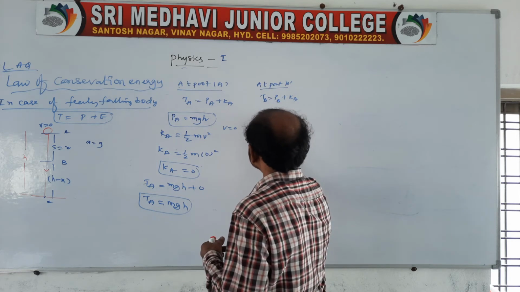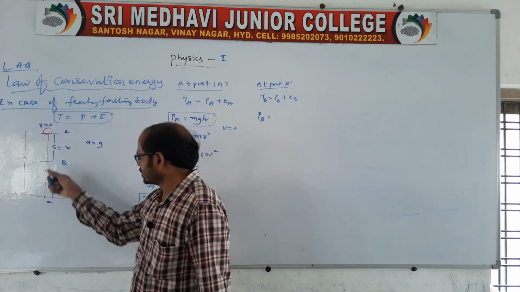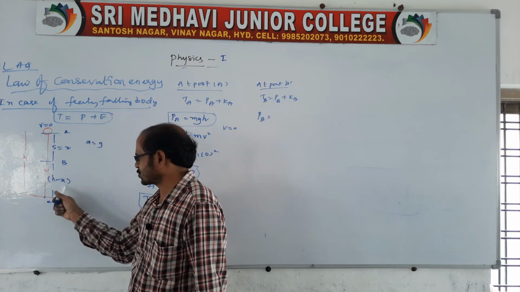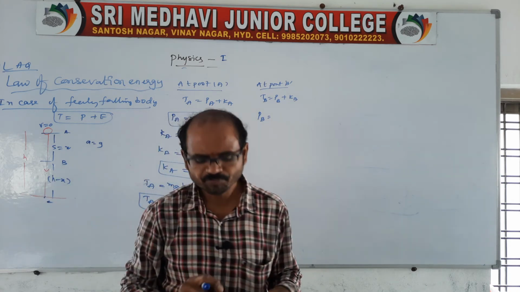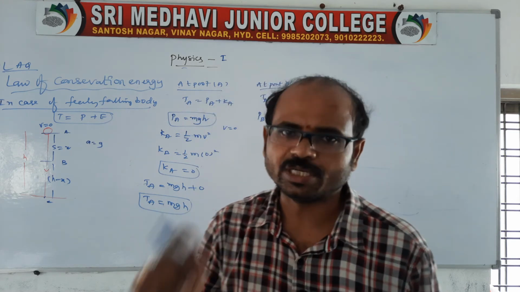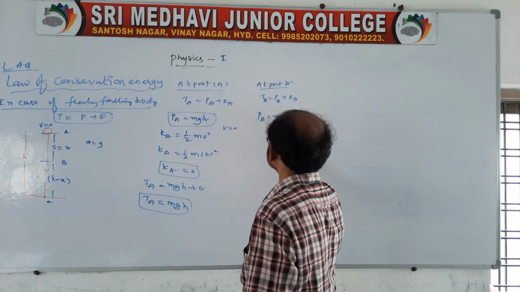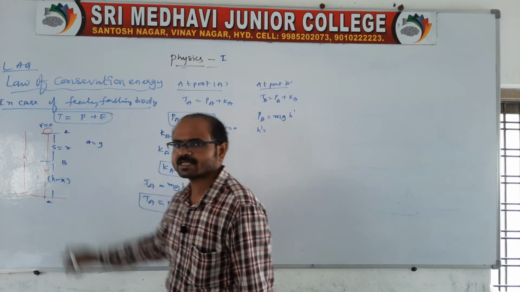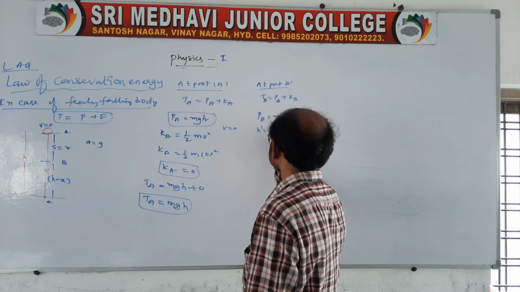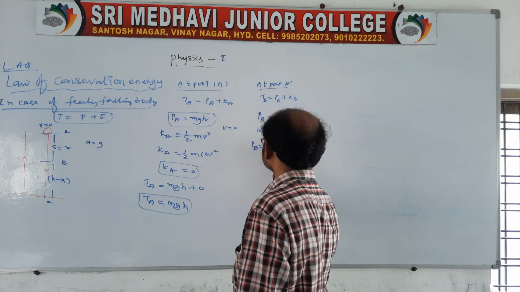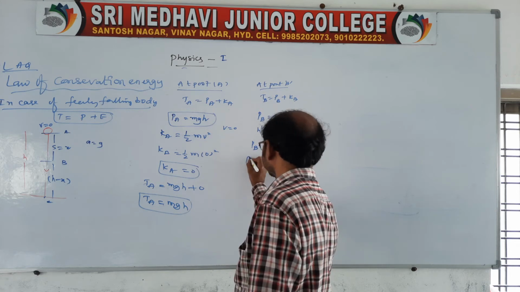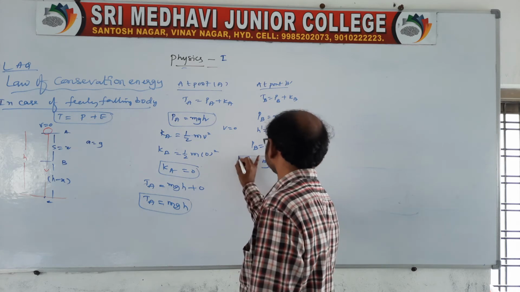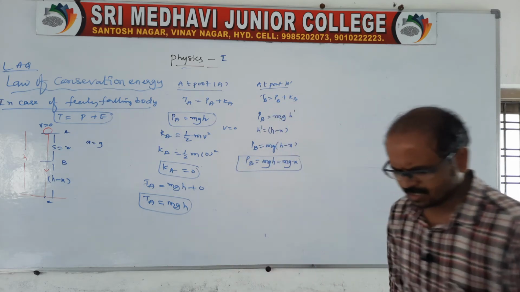Let us talk about the potential energy. Look at this B position, located from the surface at a height of h minus x. The potential energy should always be taken from the ground. So here we say mgh dash, where h dash is the height above the ground, which is h minus x. At point B it is mg into h minus x, so it is mgh minus mgx. This is the potential energy at point B.